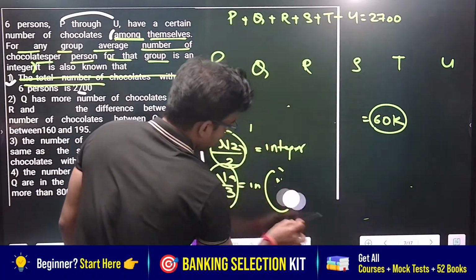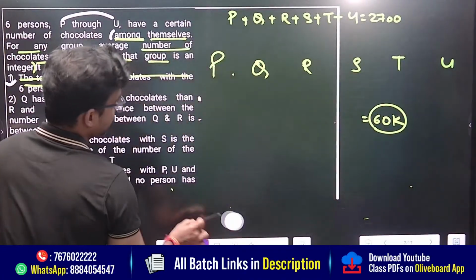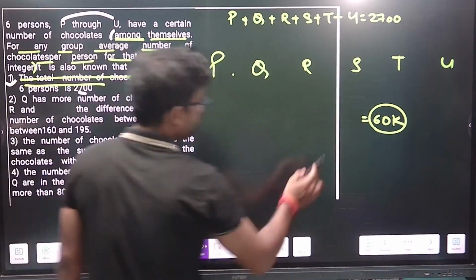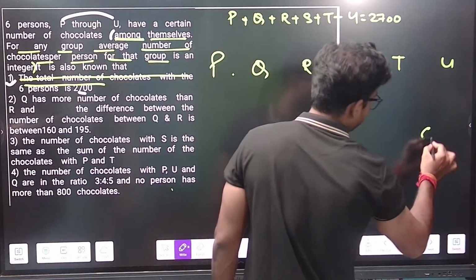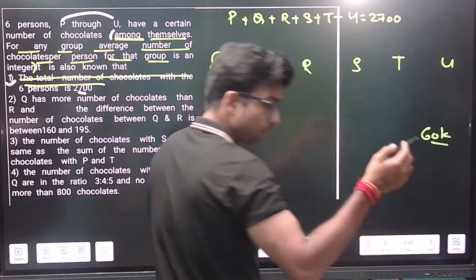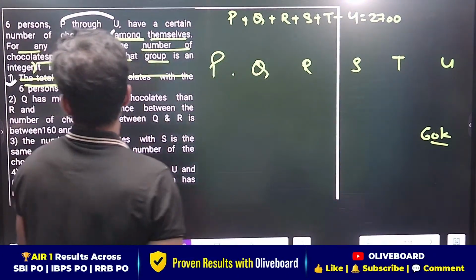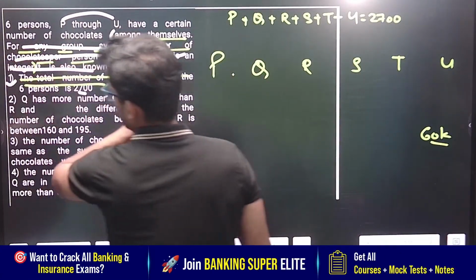Fine. Now see how amazing this caselet is, guys. Let's come to the second point. We got the first point, that this number should be a multiple of 60. We'll write down in the corner 60k. I'm not saying this number should be only 60, it could be anything: 180, 360. Now we understood this line, so I'll cut out this line because there is no need.